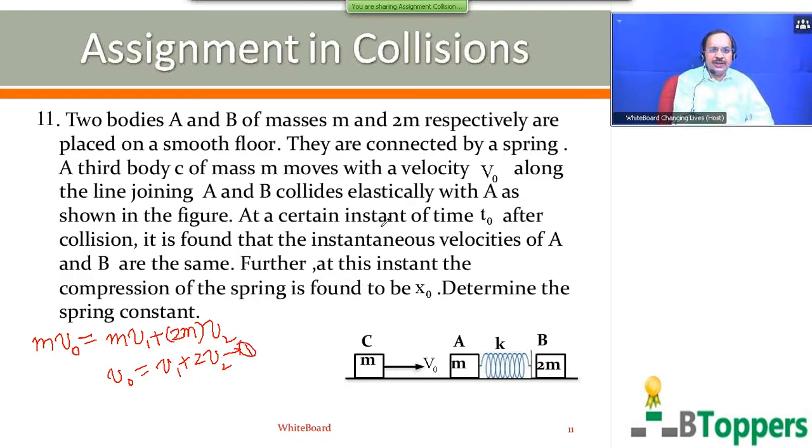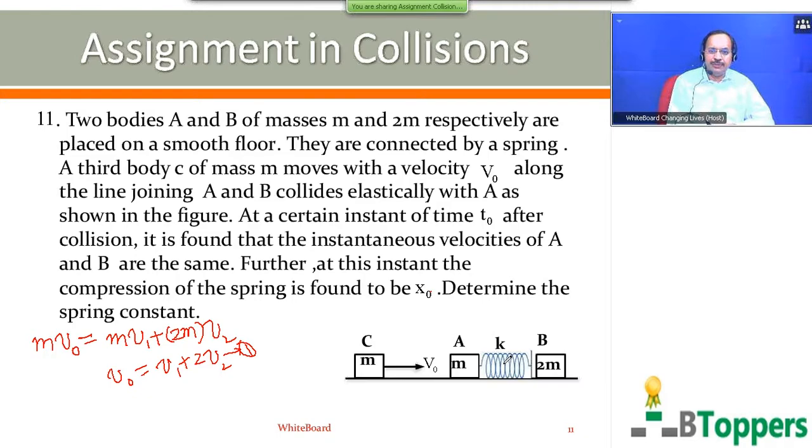Here it is given that at a certain instant of time t naught after collision, it is found that the instantaneous velocities of A and B are the same. As explained in the previous problem, the instantaneous velocities of A and B become equal at the instant when the compression of the spring is maximum, which is denoted by x naught here. That means in this problem, the maximum compression is denoted by x naught. The two blocks are moving on a smooth floor, there is no friction, and the elastic force by the spring is a conservative force. Therefore, total mechanical energy of the system of the two blocks A and B and the spring remains constant during the subsequent motion.